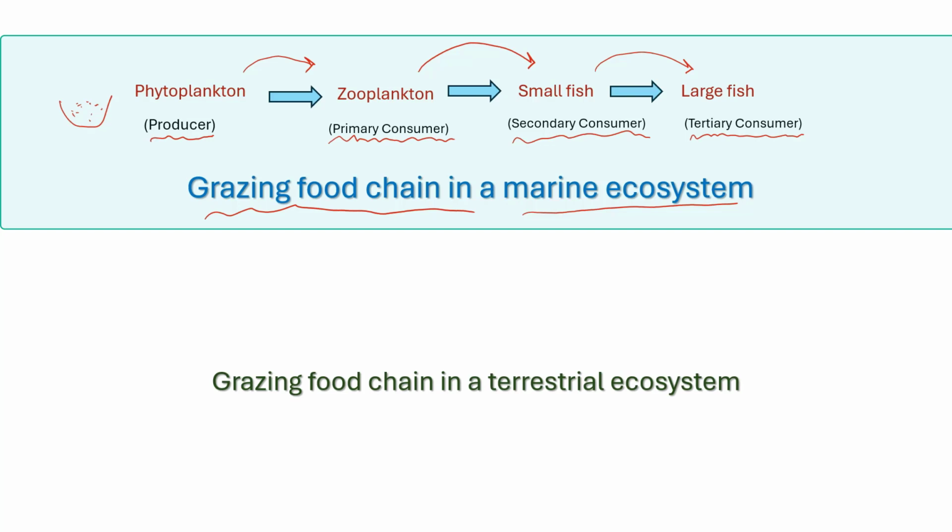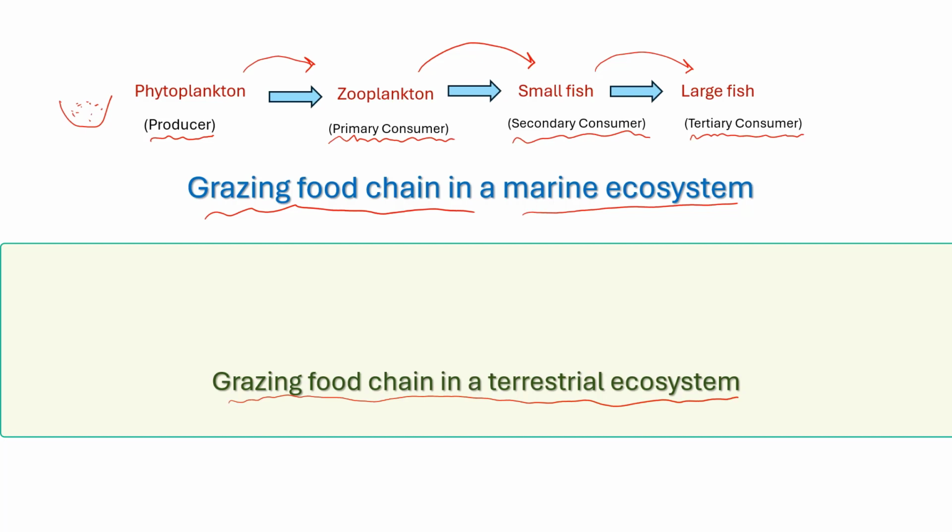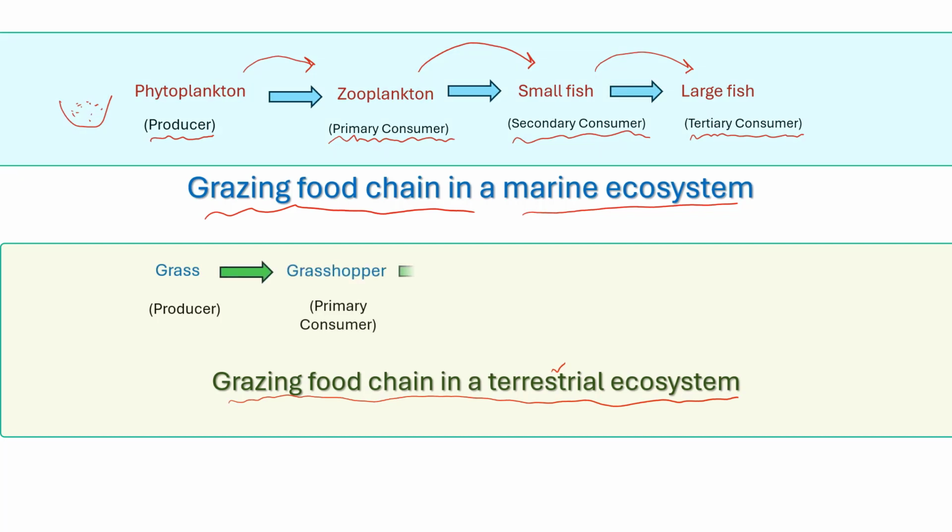Some examples of large fish include tuna, swordfish, and sharks. The second one is the example of another grazing food chain in a terrestrial ecosystem, starting from grass to grasshopper, to frog, to snake, and finally to the owl.